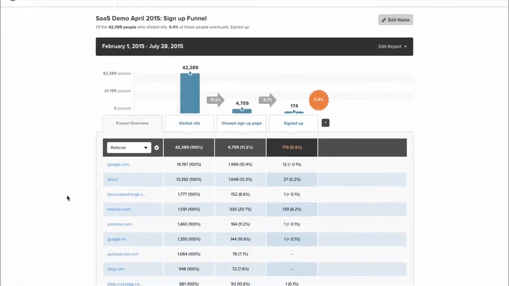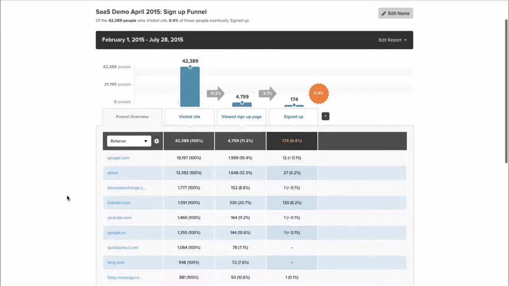Another really great feature about Kissmetrics is we can segment all of the data we have in all of our reports by what we call properties, and this really allows you to dig in and have that granular view of what's going on. In this case, we're looking at the referrer that actually drove somebody in, trying to find out if that affects somebody actually signing up or not. What we see here is that people that came in from LinkedIn actually had a pretty incredible conversion rate to signing up. 8% of the people that came in from LinkedIn actually did sign up, whereas it's really low for all of the other referrers that we have.